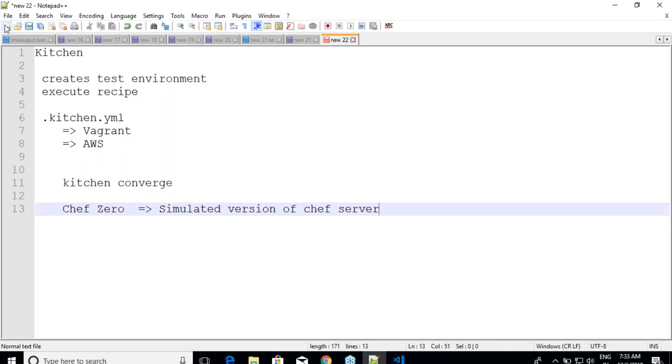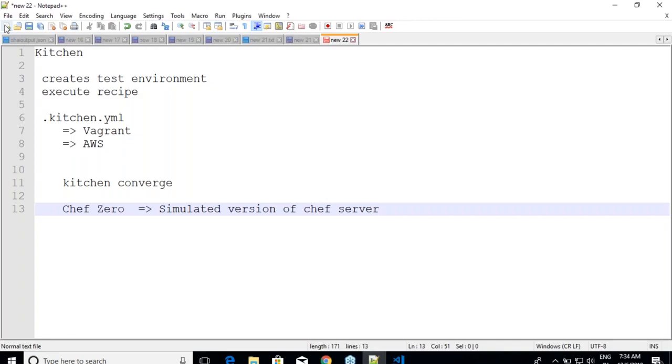So you are simulating as if you have added a node, bootstrapped a node, and then your node is ready. It can speak with the server, and then you execute chef-client. That's what we do generally. But when you do kitchen converge, the same thing happens, but they are all simulated. The server is on the same machine, and the node is also the same machine. That's how the simulation happens. But remember, this is a test environment, so it's okay. We are just checking whether our cookbook works or not. My intention is not to deploy here. Check it. So it works absolutely fine.